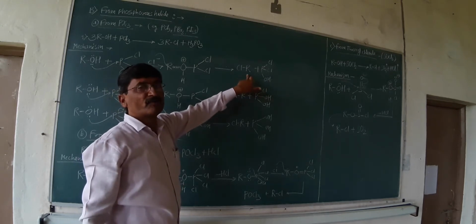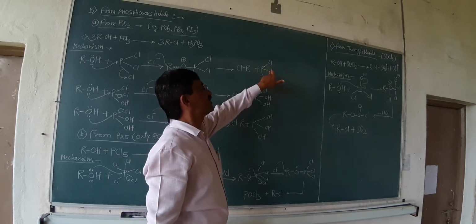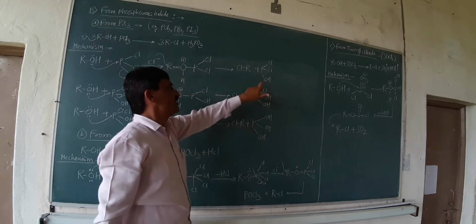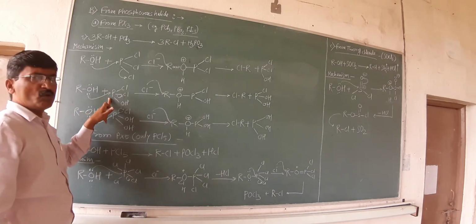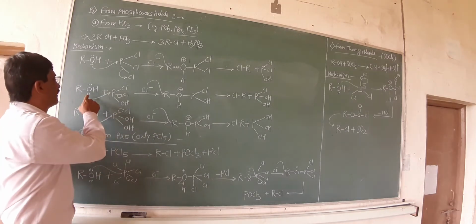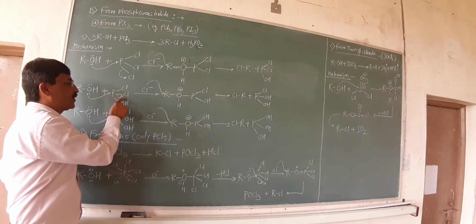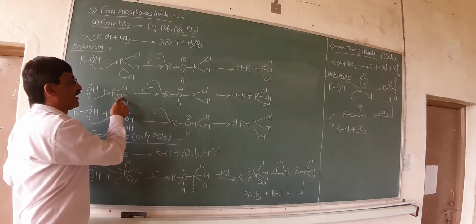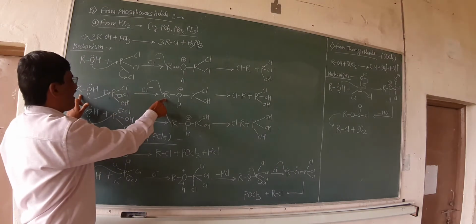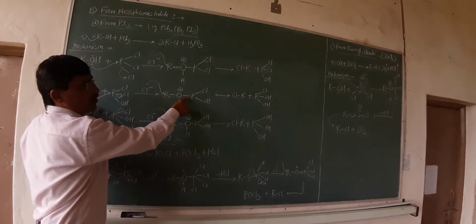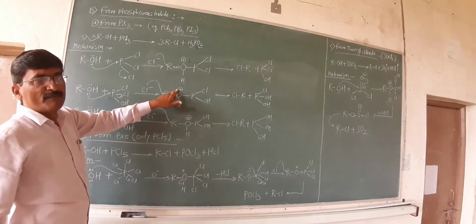Along with that, the first molecule of alkyl halide is formed, along with the byproduct PCl2OH. That PCl2OH reacts with the second molecule of alcohol. The same thing happens: the lone pair of electrons from the oxygen is donated to the phosphorus. At the same time, the second chlorine from the PCl2OH gets eliminated, and due to that, a coordinate bond forms between the oxygen and phosphorus, and due to the deficiency of electrons, it carries a positive charge.